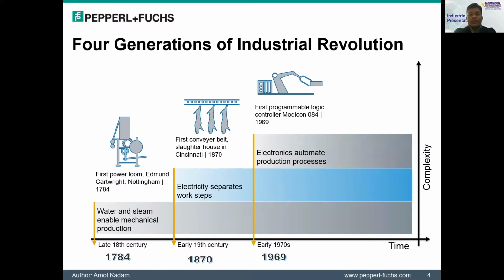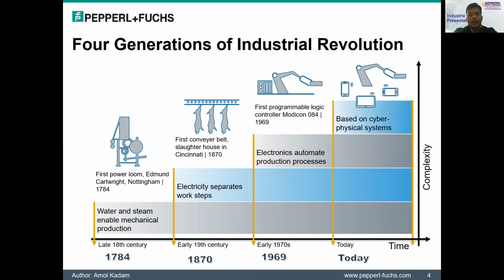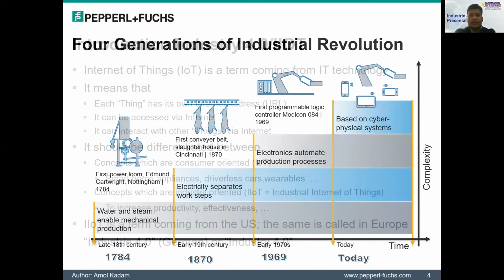The third industrial revolution brought computerization, the first programmable logic controller. It was about information and communication technology. Okay, so we are now at the fourth industrial revolution, where everything is digital, based on cyber physical systems. Once we add a sensor to the machines to produce data about a particular situation, and add software to process that data to pursue and act, we put this whole system into Industry 4.0. So let us get introduced to Industry 4.0 in my next slide.